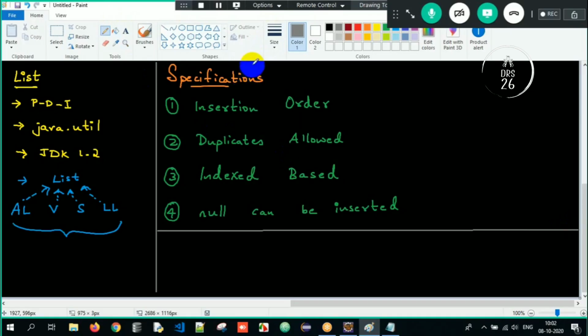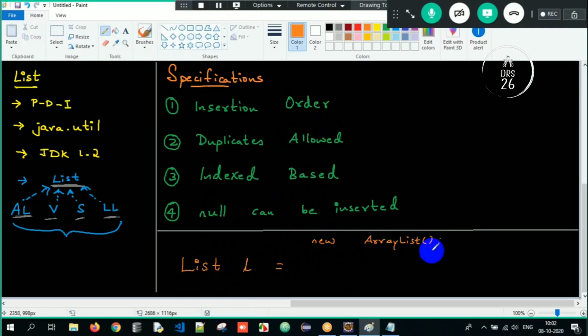But now, since List is the super interface, ArrayList implements List, Vector implements List, Stack implements List, and LinkedList implements List. Can I write it this way? Can I have List l equals, a super interface reference, and create an object of ArrayList, new ArrayList, and store it into the List interface?